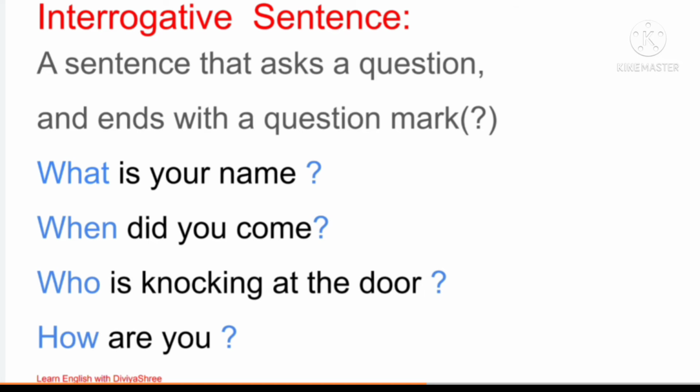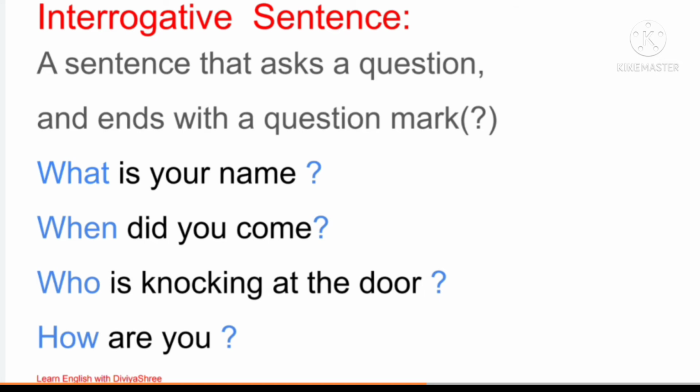And the sentences in which we are asking questions always end with a question mark. I hope you are understanding what I am explaining about different types of sentences. Whenever you are asking a question, it means you use an interrogative sign at the end of the interrogative sentence.